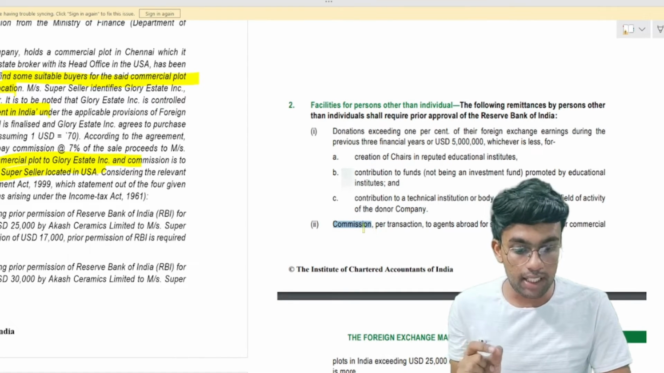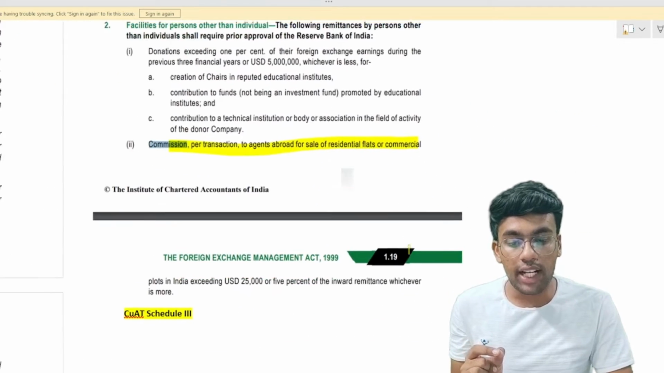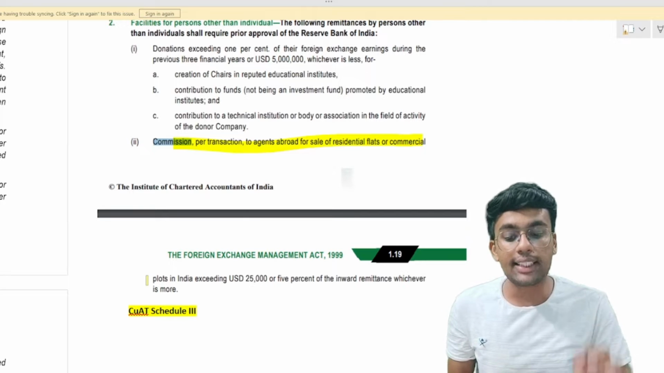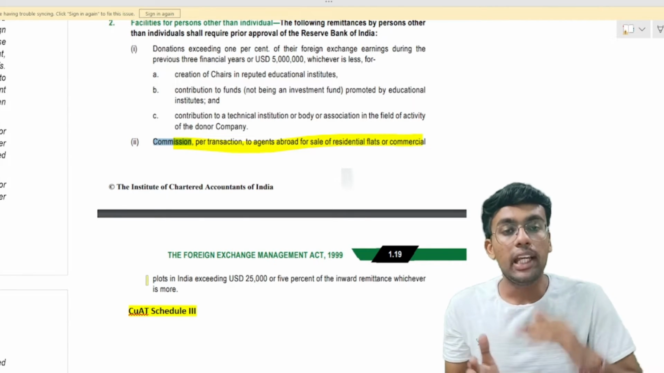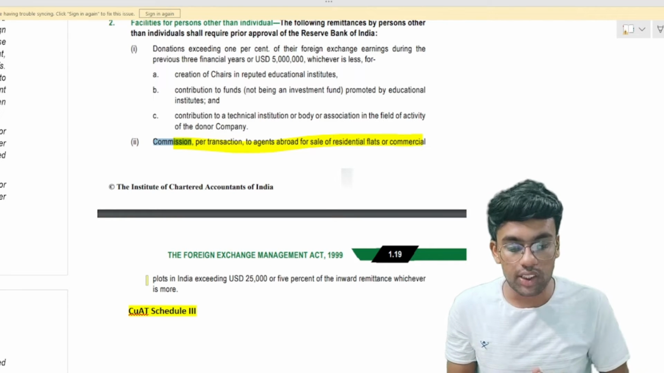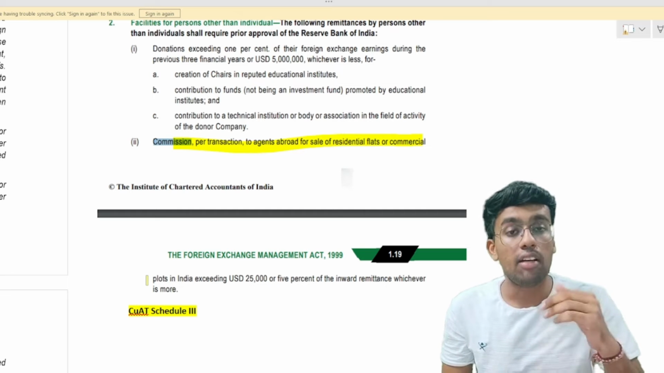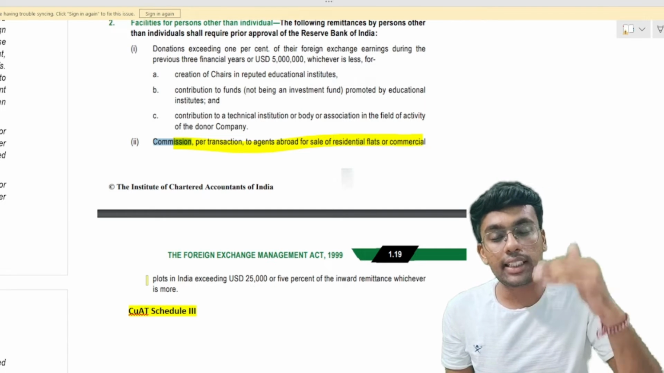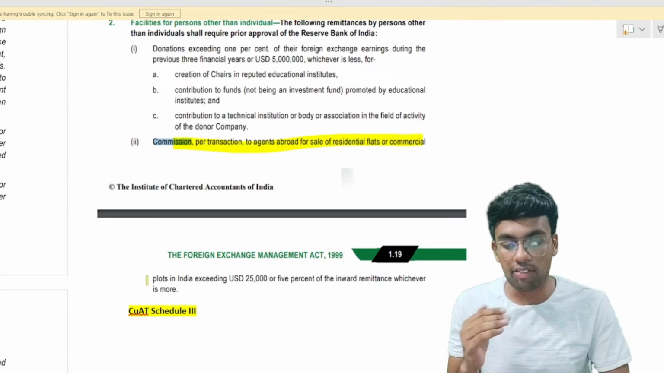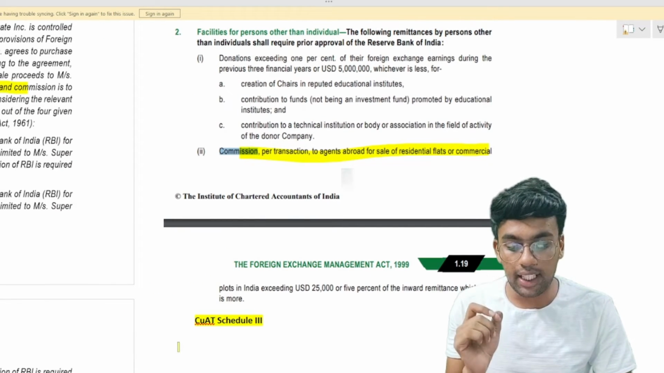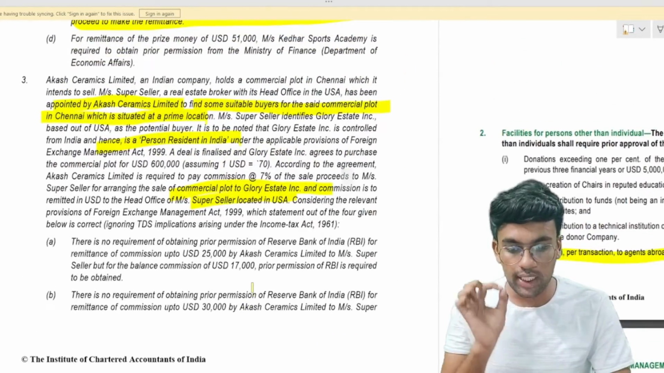If the commission per transaction to agents abroad for sale of residential plots, residential flats or commercial plots in India exceeds $25,000 or 5% of inward remittance, whichever is more, meaning if you are making a remittance of more than $25,000 or 5% of the inward remittance that is going to come into India, whichever is more. If you are making remittance in excess of this limit, then you are required to have prior approval of Reserve Bank of India. So this is covered under your current account transaction schedule 3. So you can refer to those provisions over there.